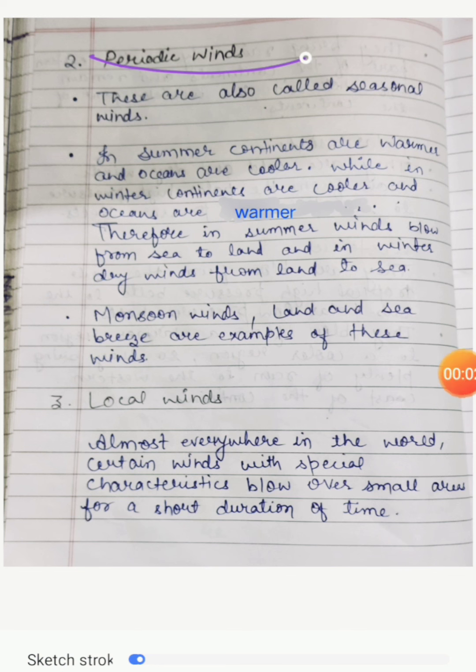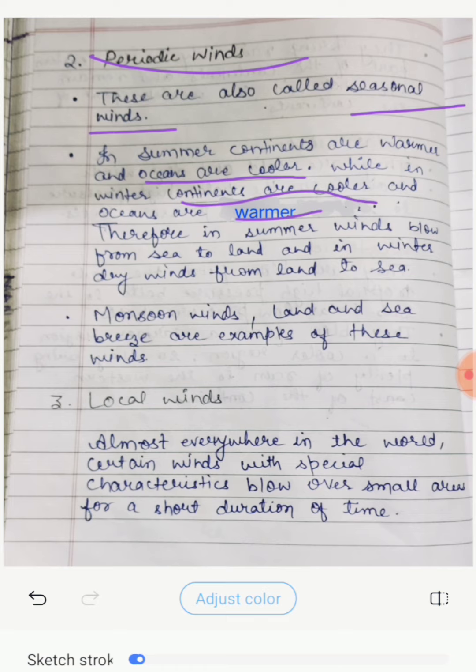The next type of wind is periodic wind, which is also known as seasonal winds, because they come season to season. In periodic winds, in summer continents are warmer and oceans are cooler, while in winter continents are cooler and oceans are warmer. Therefore in summer winds blow from sea to land. Sea to land, why? Because sea is colder than land in summer, and in winter winds blow from land to sea. So you have to remember, in periodic winds, in summer winds blow from sea to land, and in winter winds blow from land to sea.